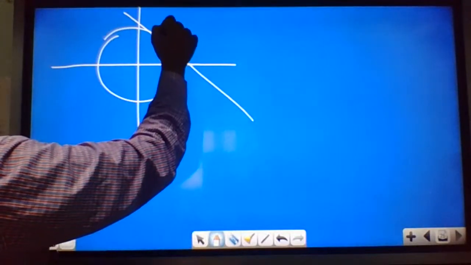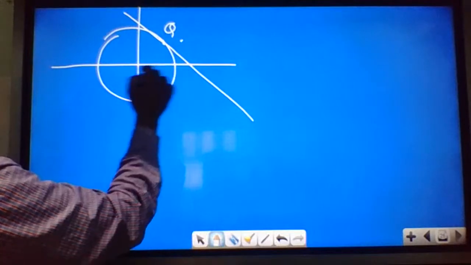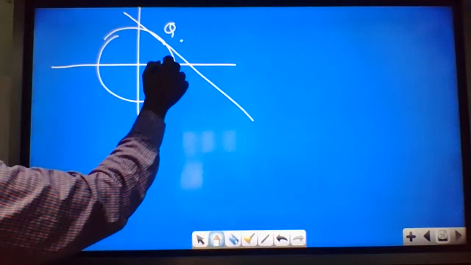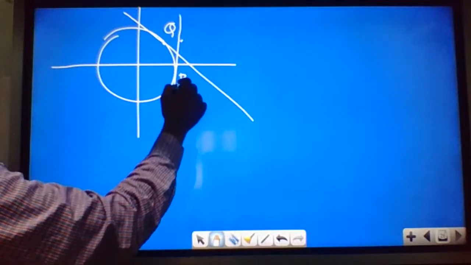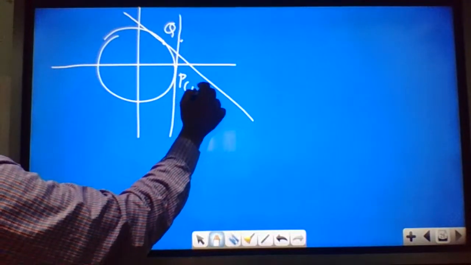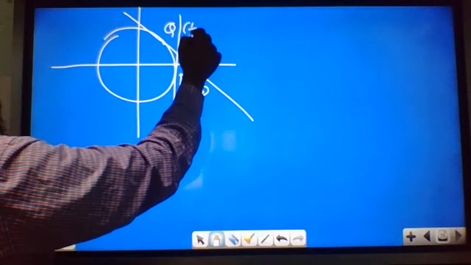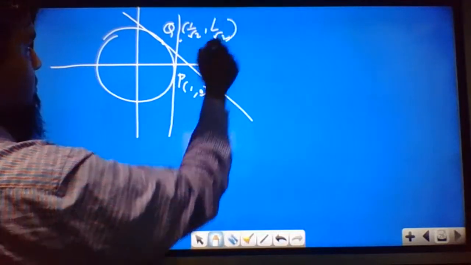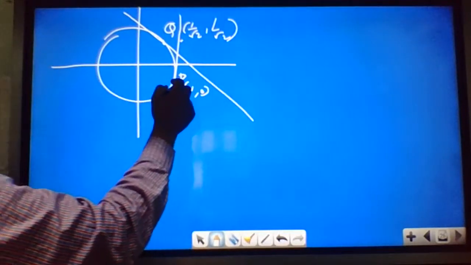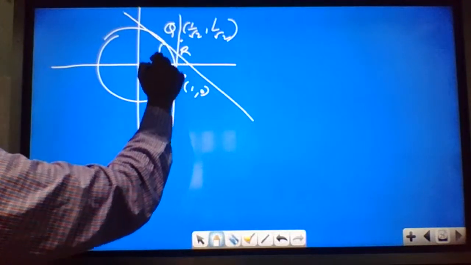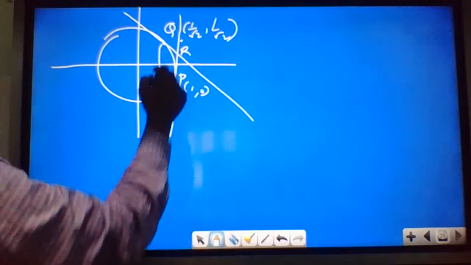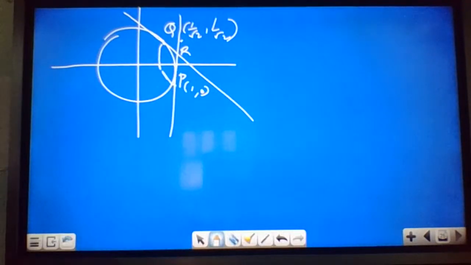This is the point Q. And point P, since the radius is 1, is this point, which is 1 comma 0. What are they asking? The point of intersection is R, so they are asking angle PRQ.